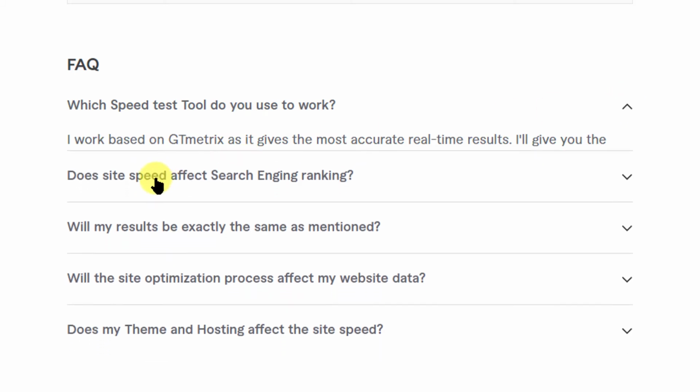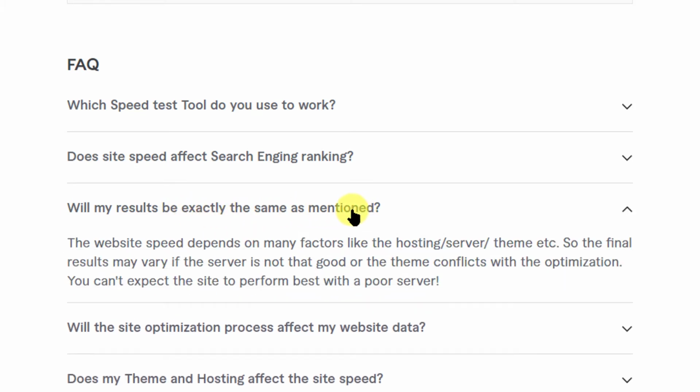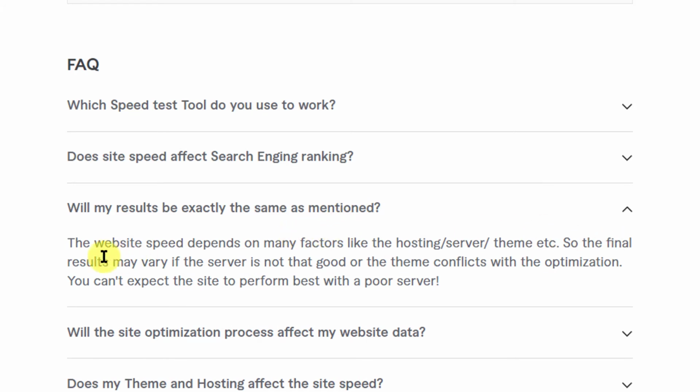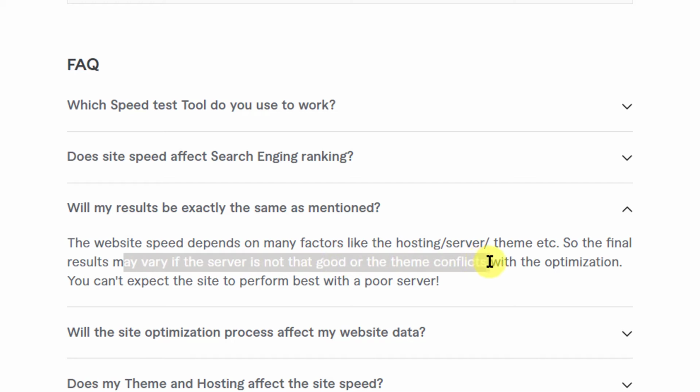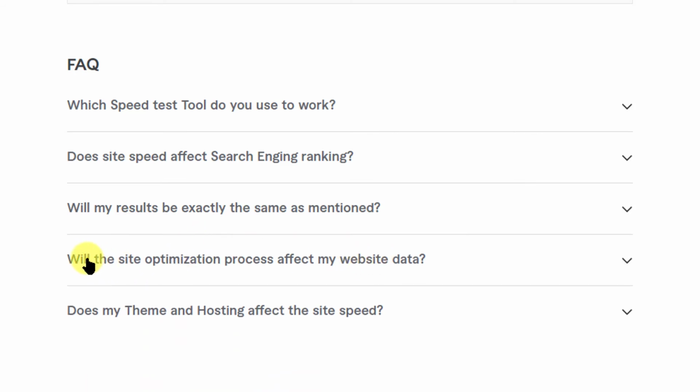All right. Does site speed affect search engine ranking? Yes, obviously. Will my results be exactly the same as mentioned? Exactly the same results nobody can get. The final results may vary if the server is not that good or the theme conflicts with the optimization. Yeah, exactly. It may not be exactly the same for everyone.